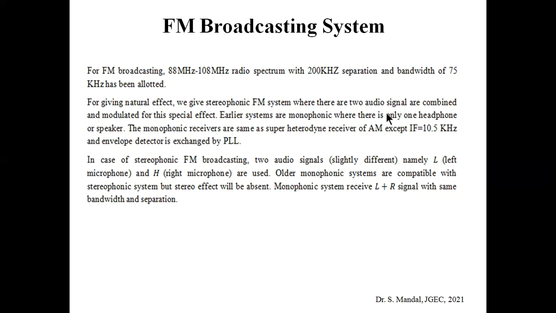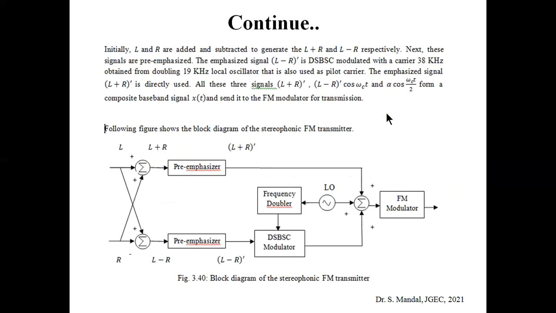Older monophonic systems are also compatible with the stereophonic sound system, but obviously the stereo effect will be absent. In a monophonic system, we are receiving L plus R, while in stereophonic we receive two different signals, L and R.